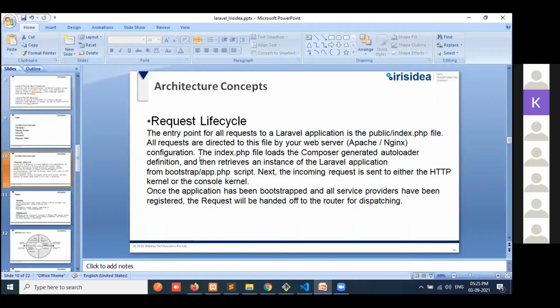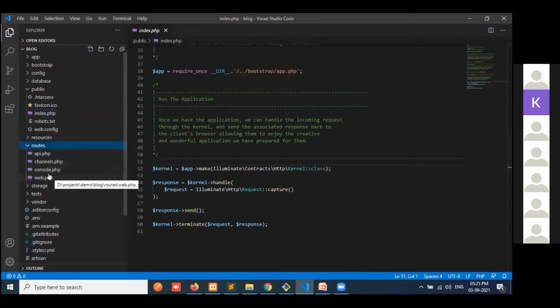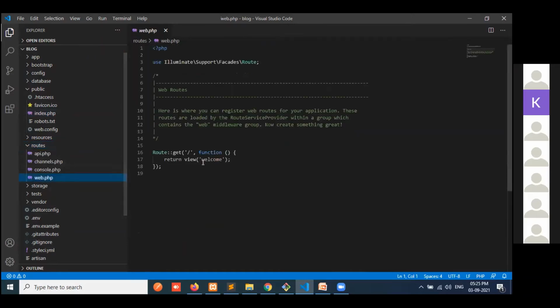Then it will go to bootstrap.php and it will also read the incoming request, that is HTTP, meaning here routes. So it will call web.php, because we will go for web.php. If you need to create for API, you can also create that.